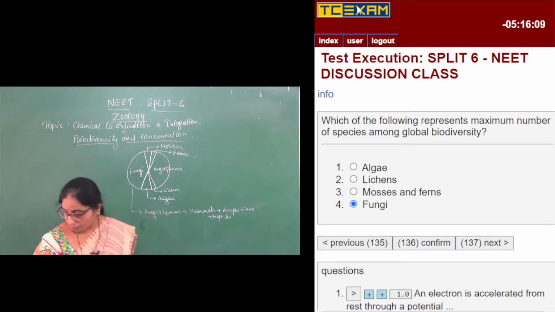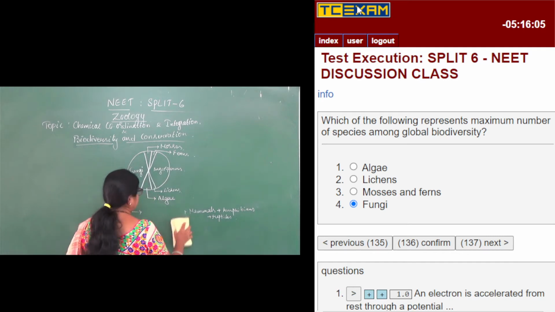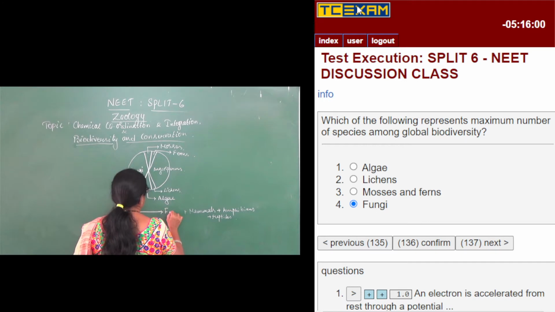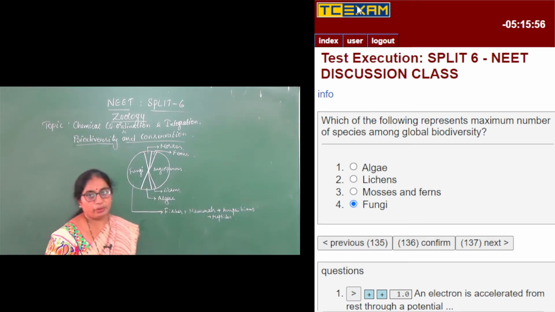Sorry, here it is not angiosperms, it is mammals plus amphibians plus reptiles plus fishes. So the second is angiosperms in its global biodiversity.